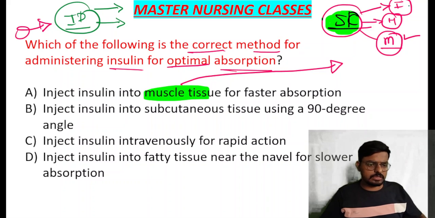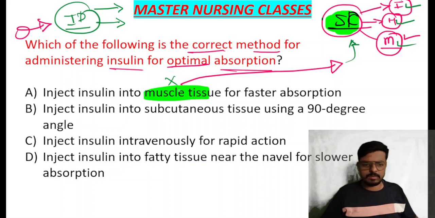By the subcutaneous route, we administer insulin, heparin, measles vaccine, and most of the drugs which we can't give through the IV and where we want fast absorption. So we can't administer this into the muscle tissue; we can administer it into the subcutaneous tissue. So option A I am eliminating here.